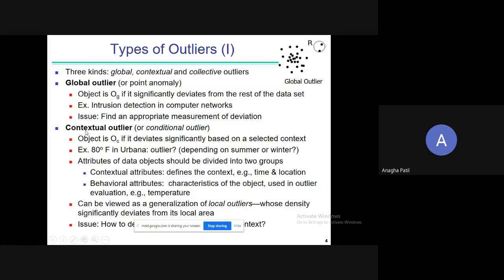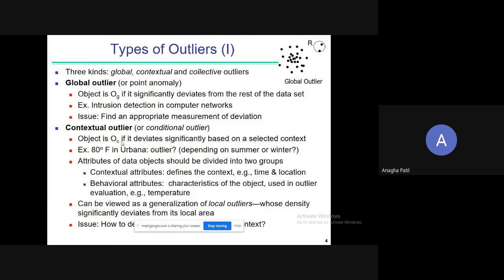The second type is contextual. Contextual is based on a condition, so it is also called a conditional outlier. It means the object deviates significantly based on the selected context. For example, is 80 degrees Fahrenheit in Urbana an outlier? It depends on the condition. If it is summer, it would not be treated as an outlier, and if it is winter, it would be treated as an outlier, because 80 degrees Fahrenheit is not possible in the winter.